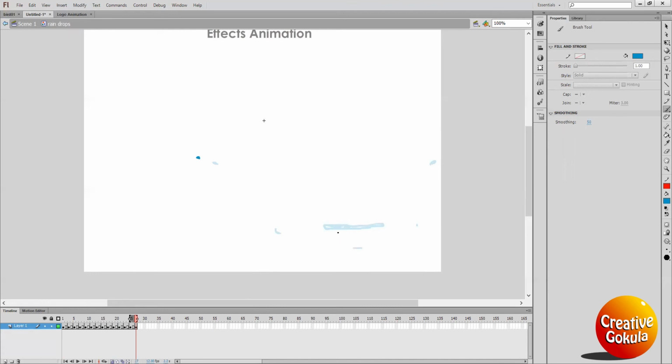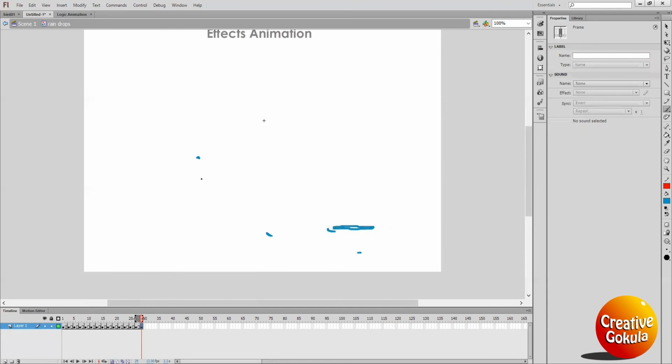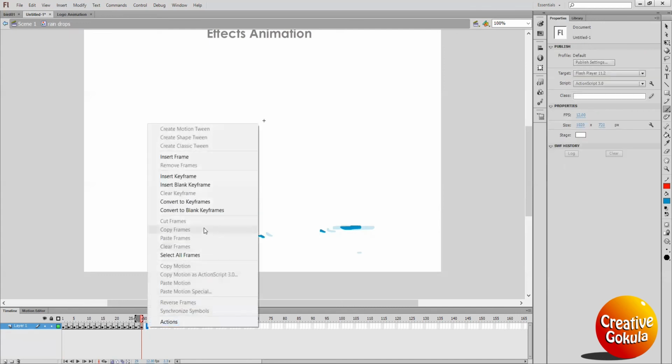Draw a small dot here. This will become smaller, and this will disappear, right? Okay. Insert keyframe. Delete. Now you can see this will appear, this has become smaller, and this water layer also becomes smaller.